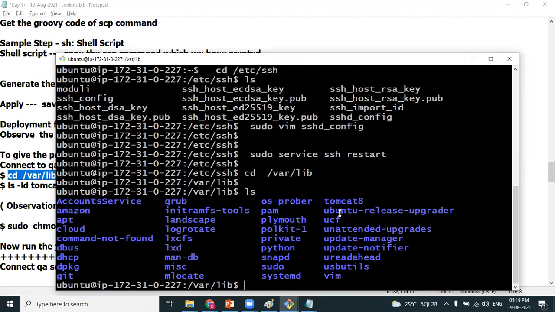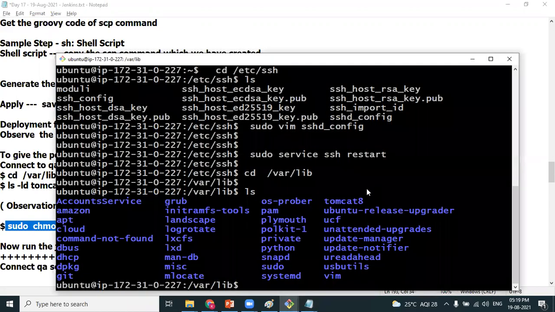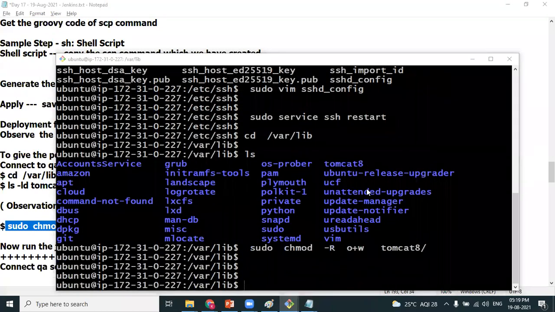We have the Tomcat 8 directory, so I'm providing write permissions for others. Okay, now I'm running the job.